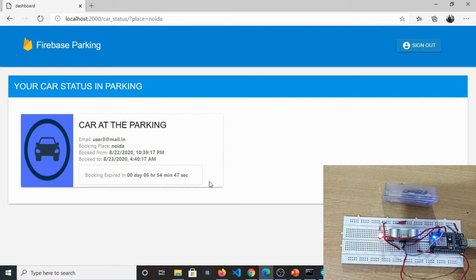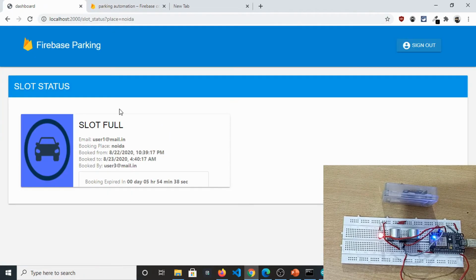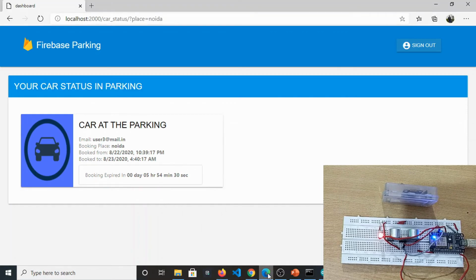If he clicks on this button, you can see the status 'car at the parking' on his dashboard right here, and also on the owner's dashboard, where it says slot full, and the slot status says car at the parking. Fine.